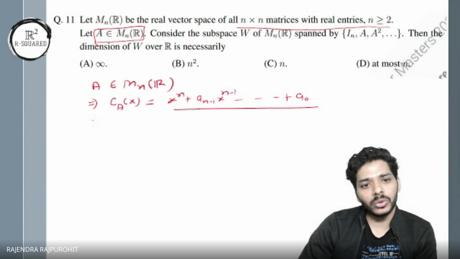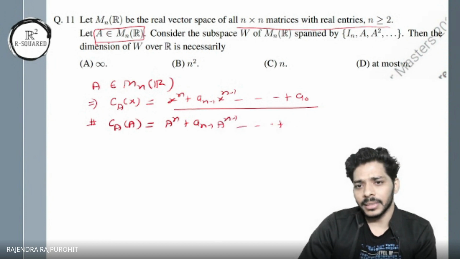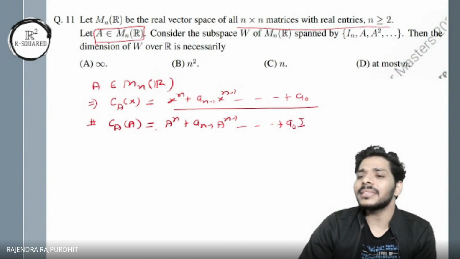And I know that if I put A inside it, I get A to the power n plus a_{n-1} A to the power n minus 1, and so on, plus a_0 times identity. Every matrix satisfies its characteristic polynomial and I get the 0 matrix.